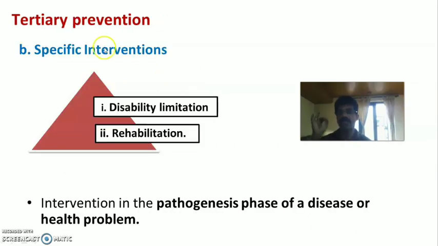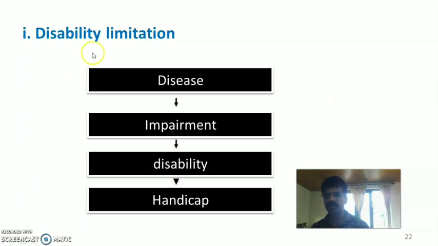So, there are two specific interventions under tertiary prevention also: disability limitation and rehabilitation. One is disability limitation and another one is rehabilitation. In tertiary prevention, these interventions are applied in the stages of pathogenesis of the disease or health problem. So the first specific intervention is disability limitation.